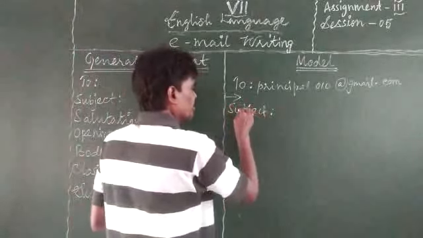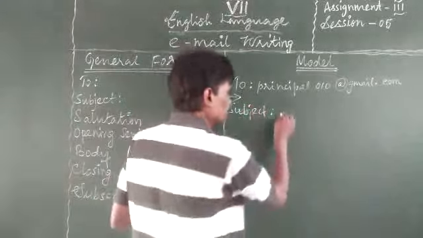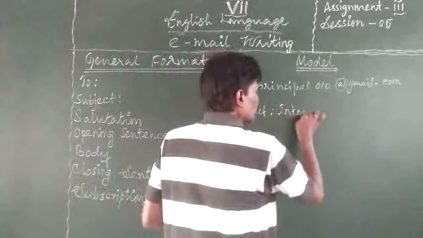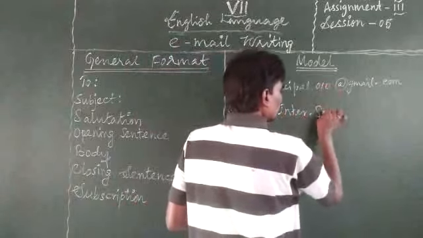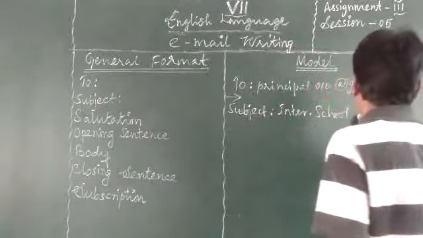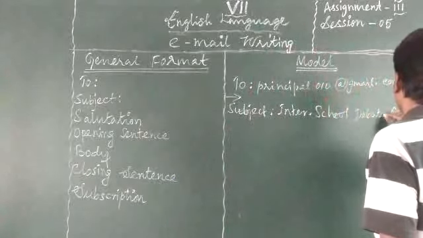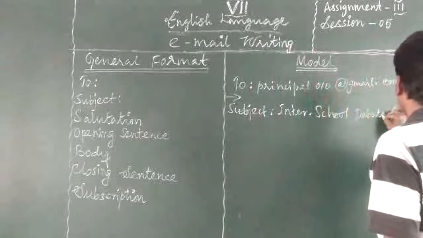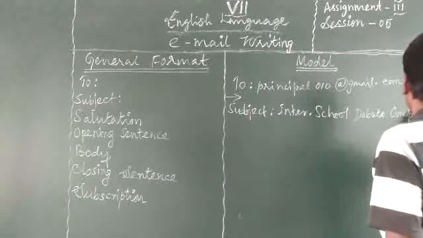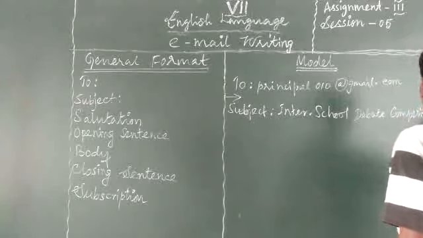For example, if it is the inter-school debate competition, write inter-school debate competition followed by a full stop.